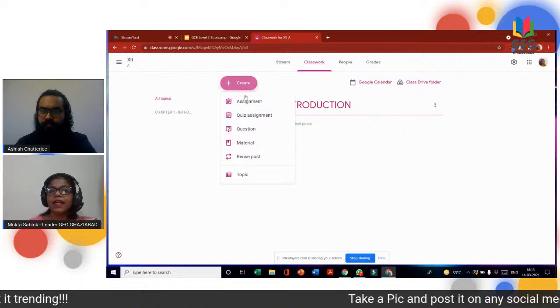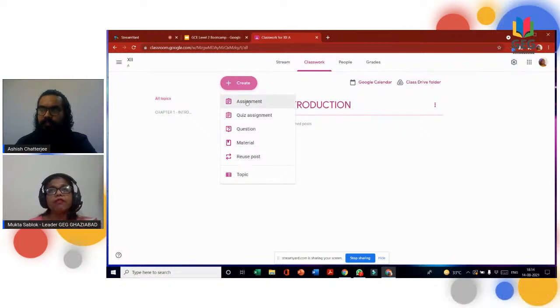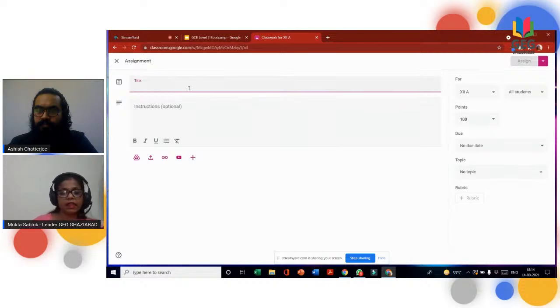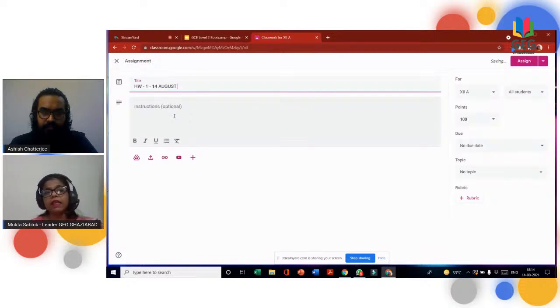Going ahead, create assignment option is there. Assignment is when you want to give your student any task. If you want to give any task to the student, you create an assignment. Let's suppose I am just writing homework 1, and we can give here the date of assignment. Otherwise also it will be displayed when you give the assignment.